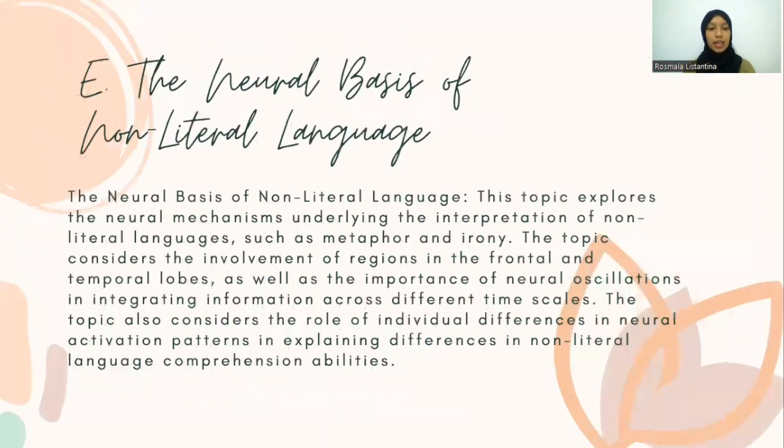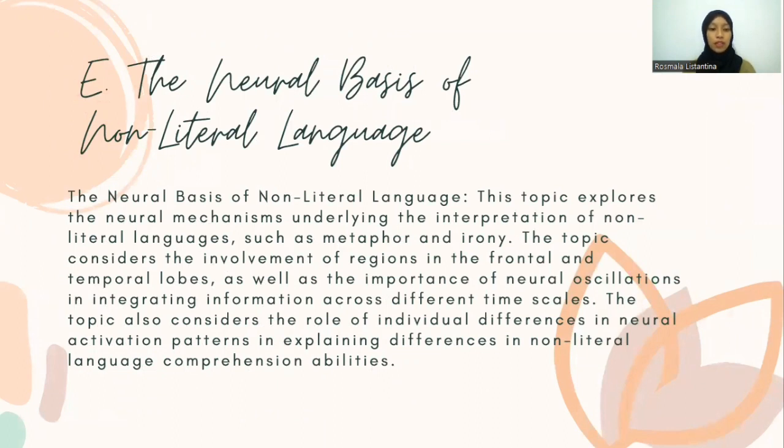And the last, E. The neural basis of non-literal language. This topic explores the neural mechanisms underlying the interpretation of non-literal language, such as metaphor and irony.